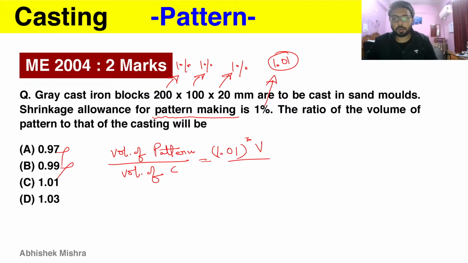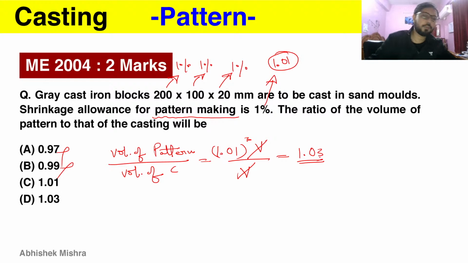So the volume totally will increase, and just by looking, you can say it will come out greater than 1.01 because we are cubing it. So the answer will be D. No need to do calculation, but after calculating you can also find it as 1.03, which is the ratio of volume of pattern to volume of casting.